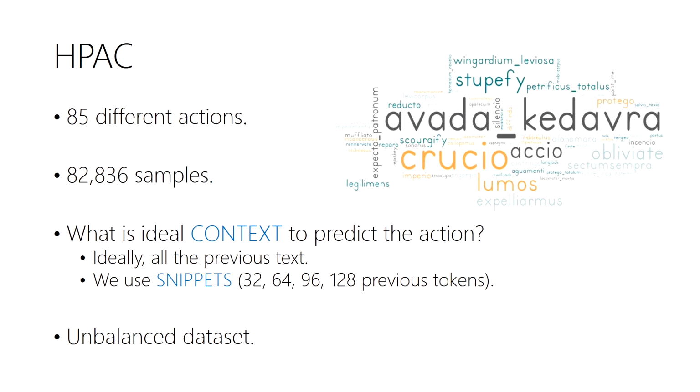Ideally, we would have all the previous texts or even other documents so we can have all the knowledge. But in this paper, we follow a simpler approach. Basically, we are taking the snippets with the 32, 64, 96, and 128 previous tokens before the occurrence of the spell. And in most cases, some actions are more frequent than others, so it's an unbalanced dataset.